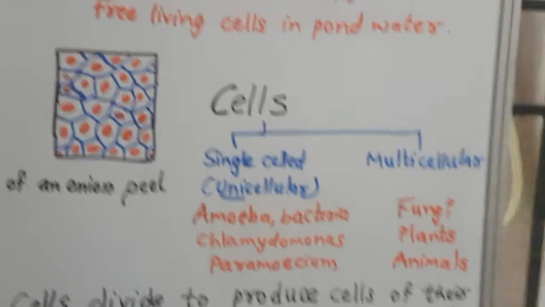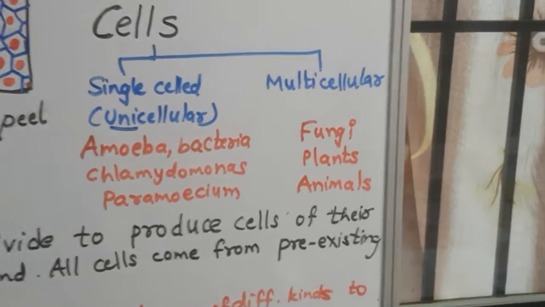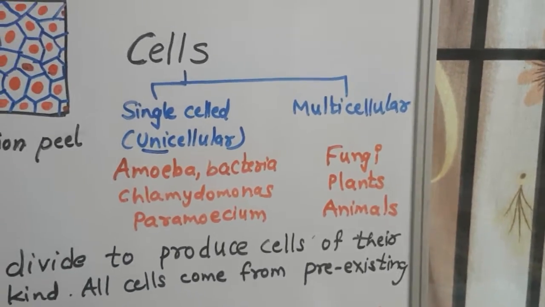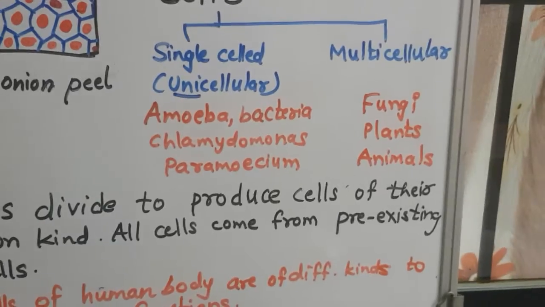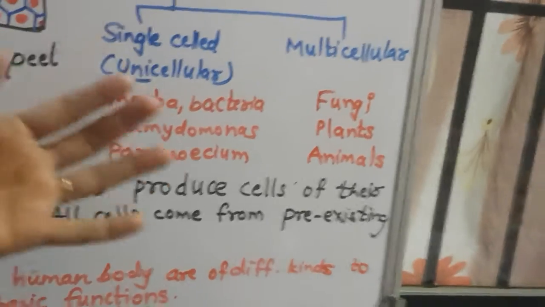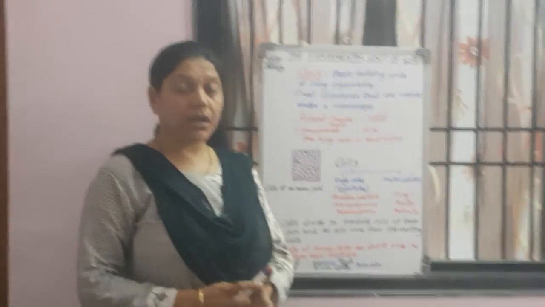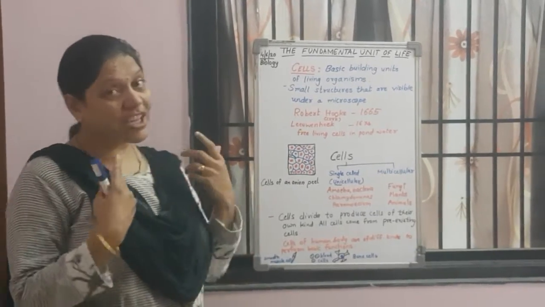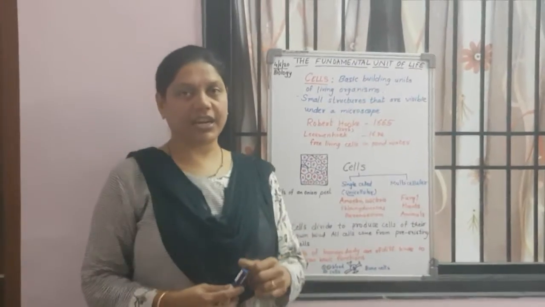There are other kinds of organisms which are known as multicellular. Now, multicellular organisms are made up of different kinds of cells. It means many cells combine together and function together in order to form the different types of tissues. You can find such kinds of cells in organisms like fungi, plants and animals. So, fungi, plants and animals are multicellular organisms. Now, we are also animals, and so we are considered multicellular organisms.